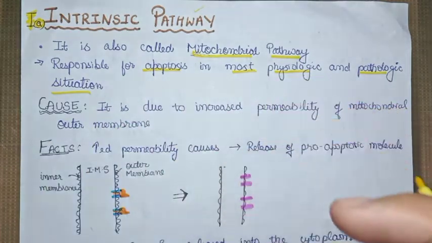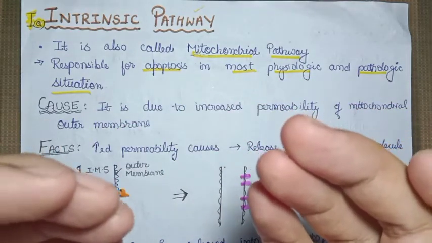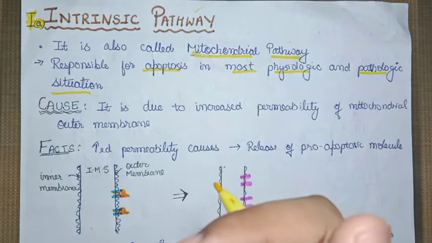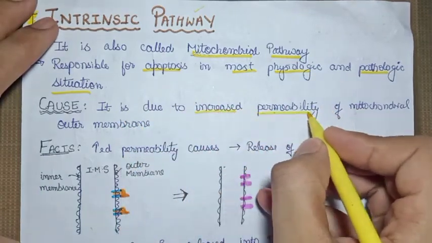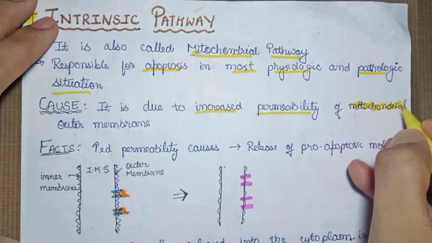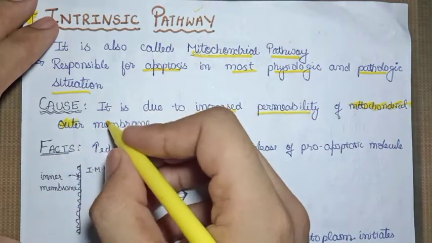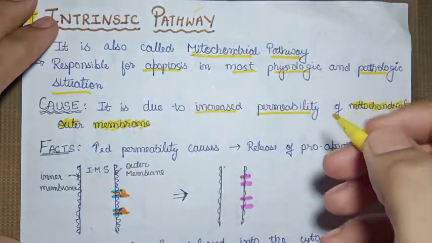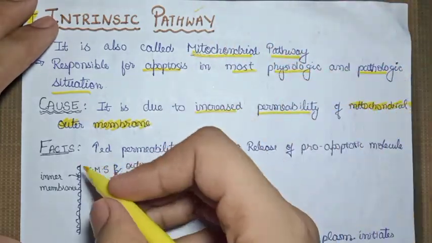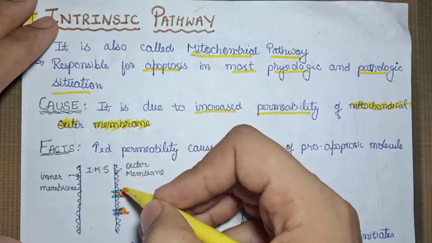Now let's study the cause of the stimulation of the intrinsic pathway. It is basically due to the increased permeability of the mitochondrial outer membrane. Keep in mind, it's the mitochondrial outer membrane. Mitochondria is a double membrane structure with an inner membrane and an outer membrane.